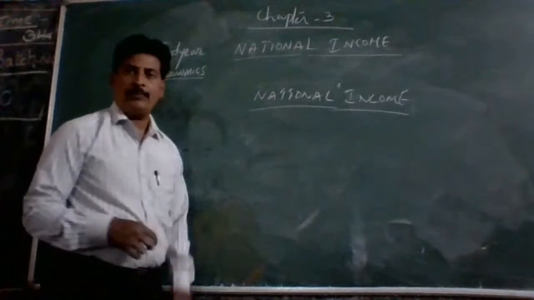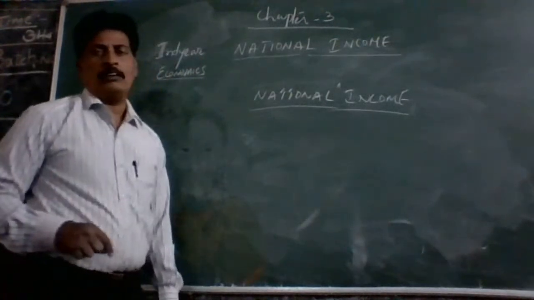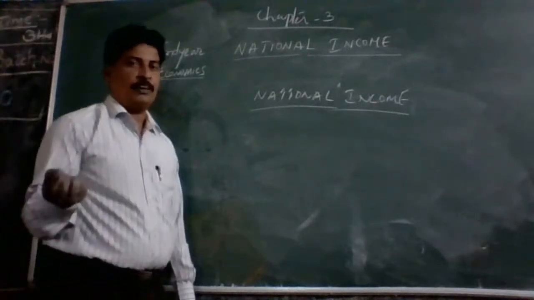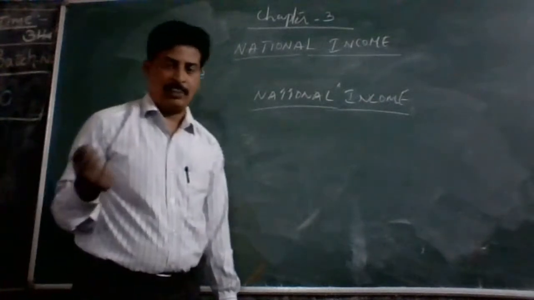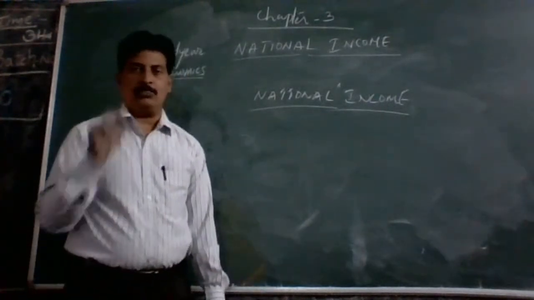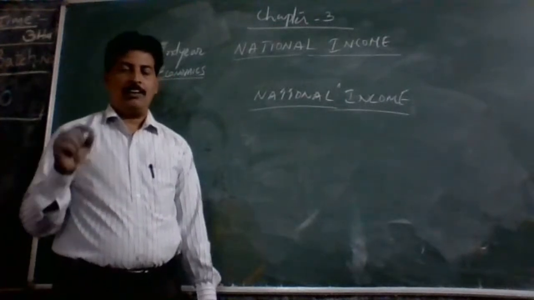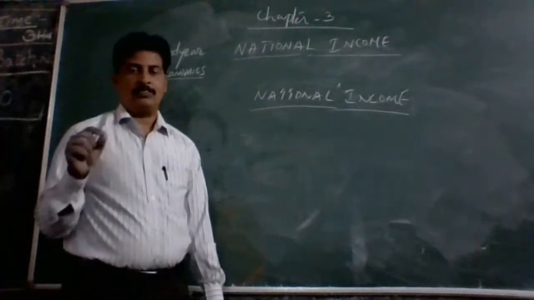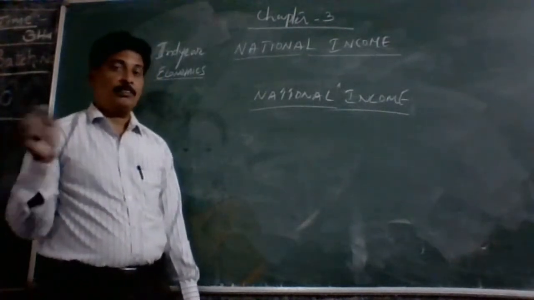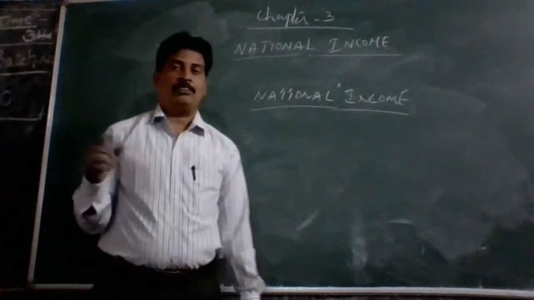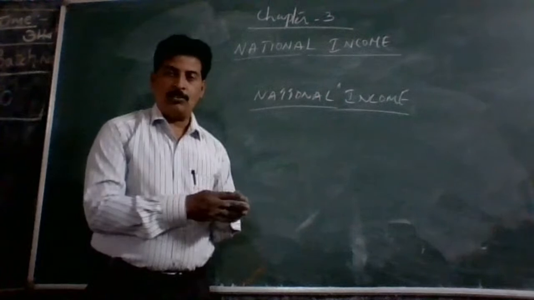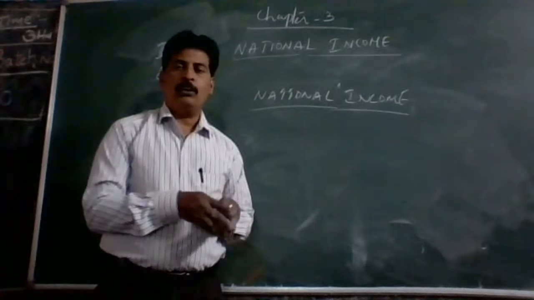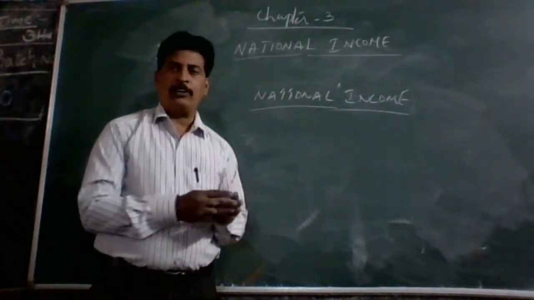Aggregate means, as we already studied in first year economics, microeconomics and macroeconomics. Microeconomics explains small parts, of individuals: one individual, one consumer, one producer, one commodity.